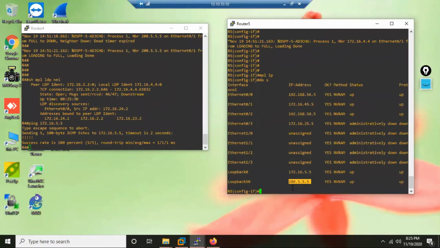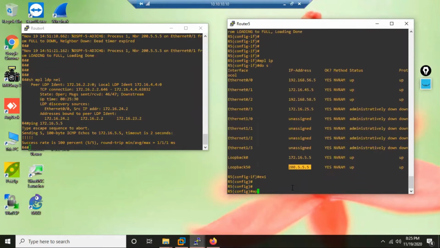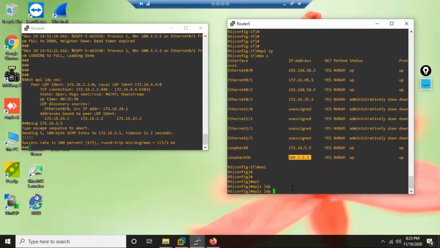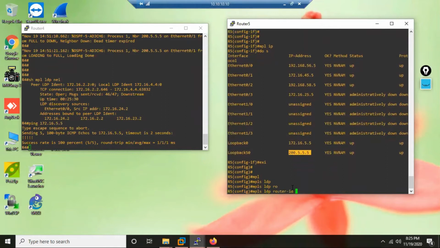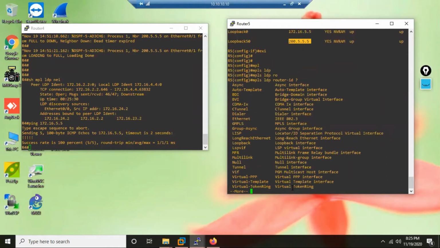If the router ID is not reachable, change the router ID to an IP which is known and reachable to the neighbor. How do we do that? In global mode, we say MPLS LDP router ID, and you see you cannot put an IP address. You have to specify the interface whose IP address you want to use as router ID.